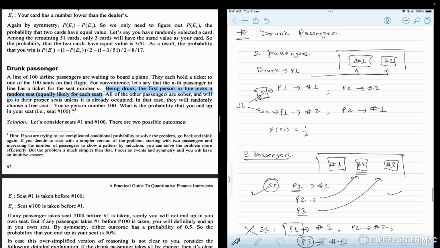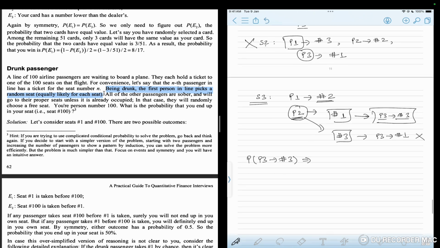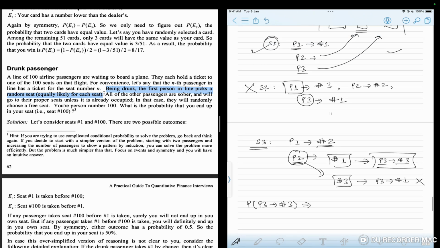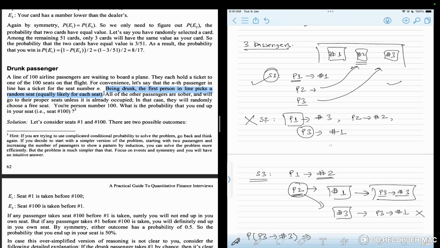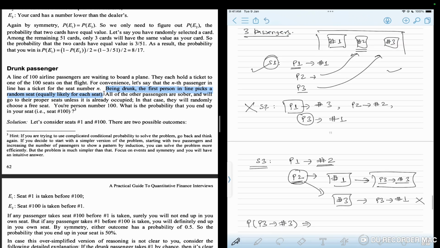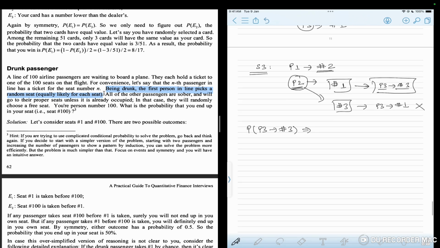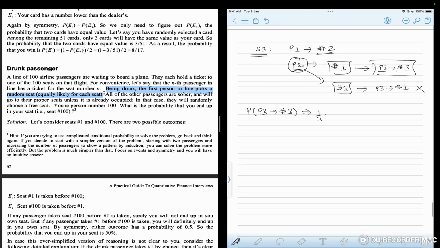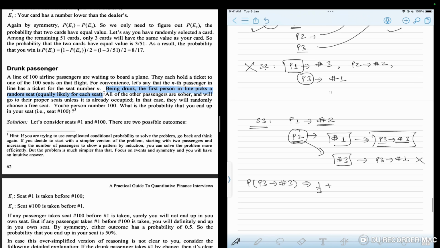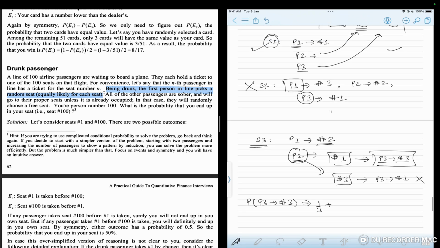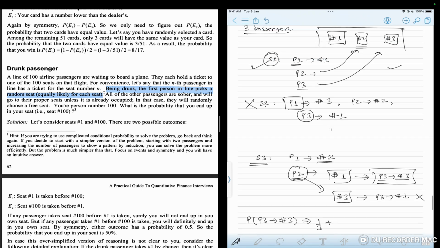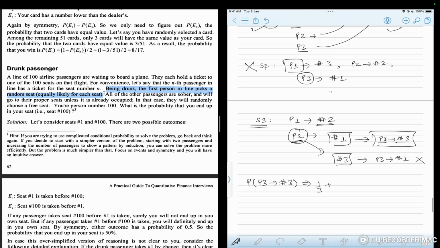If we calculate the probability, then for scenario 1, passenger 1 chooses seat number 1, and the remaining passengers 2 and 3, seeing that their seats are vacant, are going to sit on their own seats only. So only for P1 we have to calculate the probability, which is 1 by 3. Scenario 2 is not meaningful to us, because no matter what happens, I'm not going to sit on my own seat.